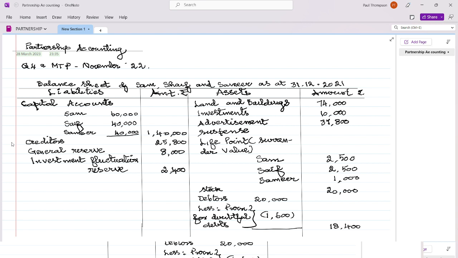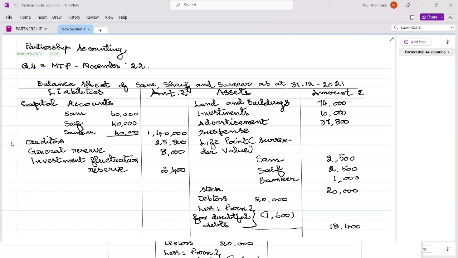Any change in the value of investments, all of you know, fluctuation reserve is created because there may be a difference in the market value and the book value of the investment. So any change is adjusted through fluctuation reserve. So this 6% reduction will be adjusted through investment fluctuation reserve. This will not go through revaluation account.